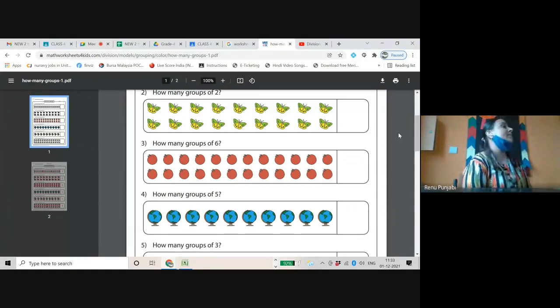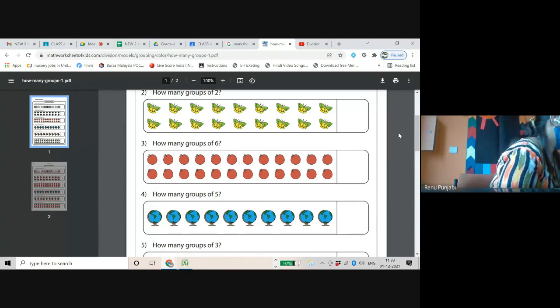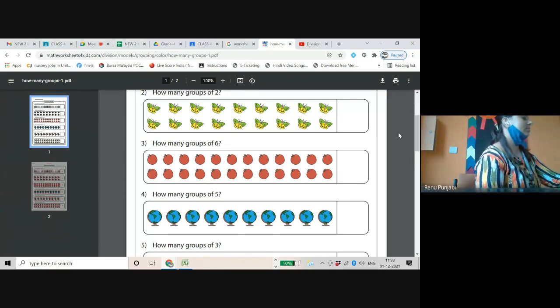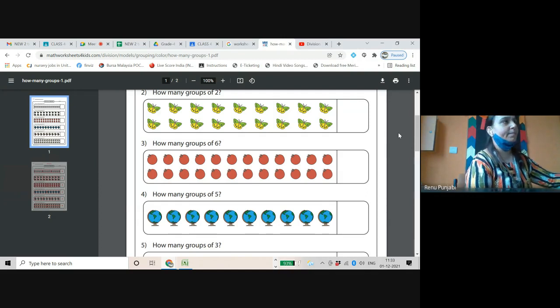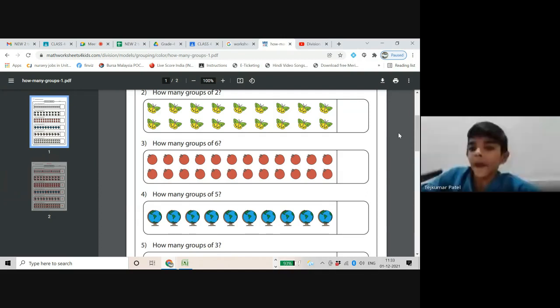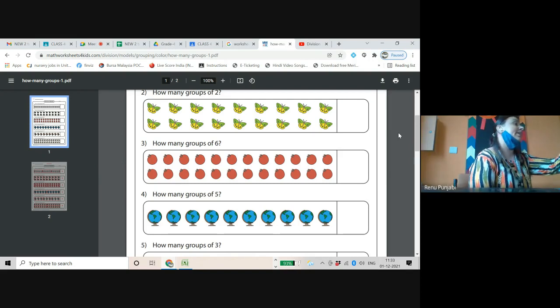How many groups of six are coming? Tell me. Check the number of tomatoes, these, and tell me. Write the answer. Done, everyone? Kritika, just check everyone is drawing proper, neat shapes. I'm arranging them in the grouping also.